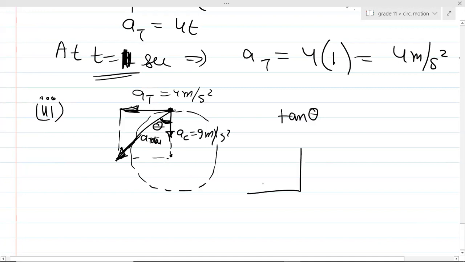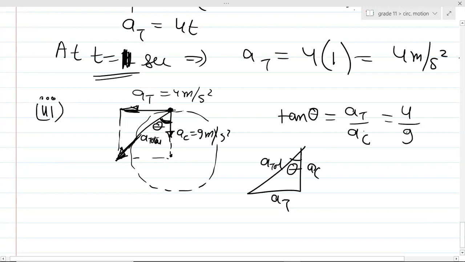Can you see this angle being formed? This is A total. This is AC. This is AT. This angle is theta. The tan theta is basically AT upon AC, which is equal to 4 upon 9. So theta is equal to tan inverse of 4 by 9. That's the answer.